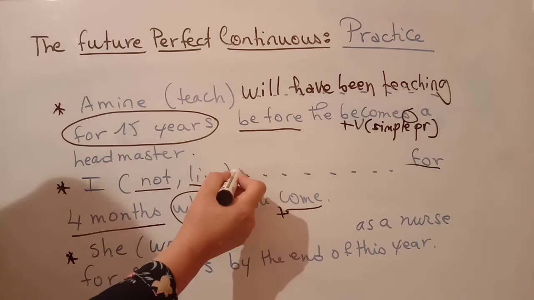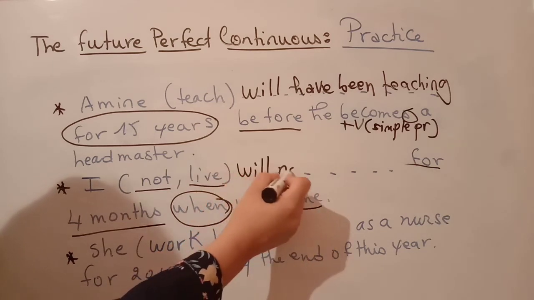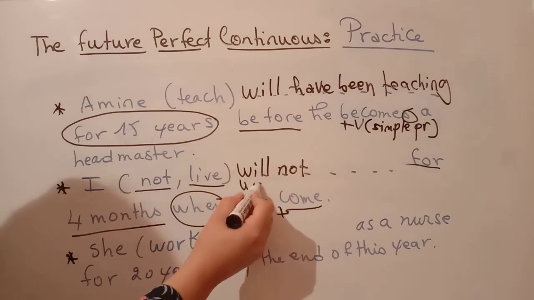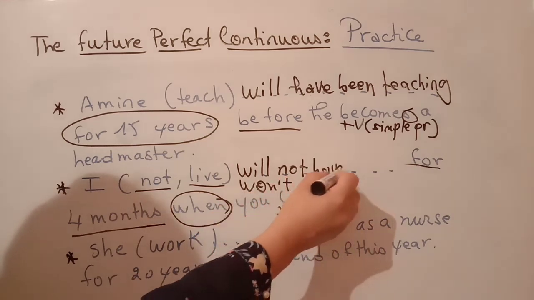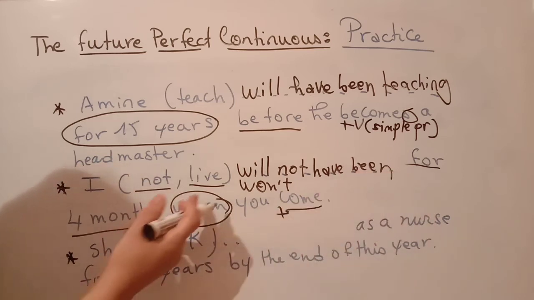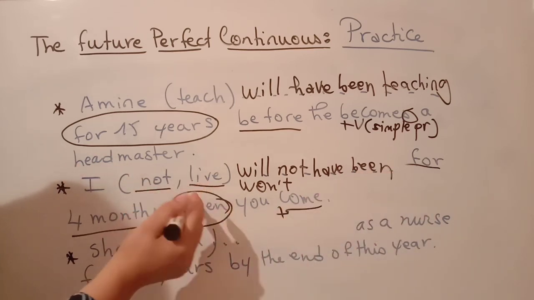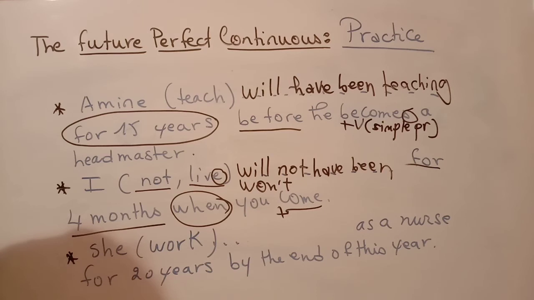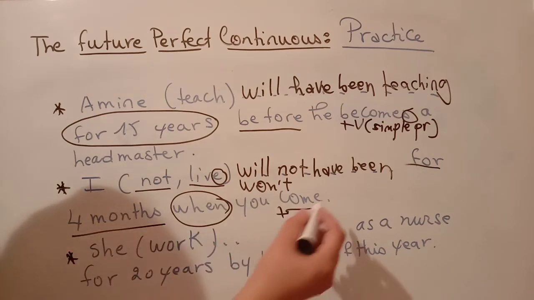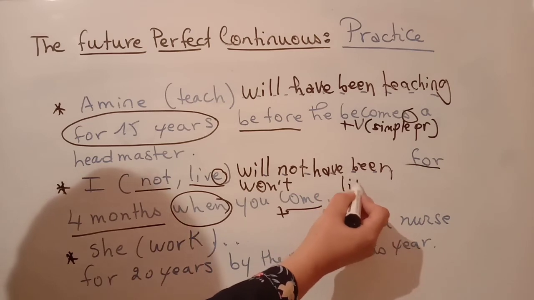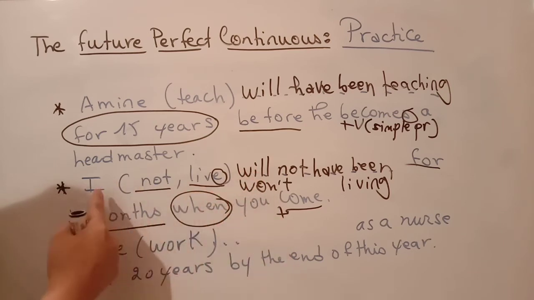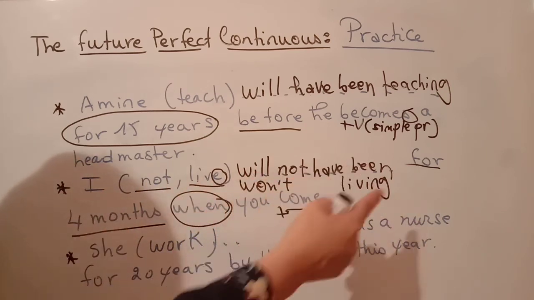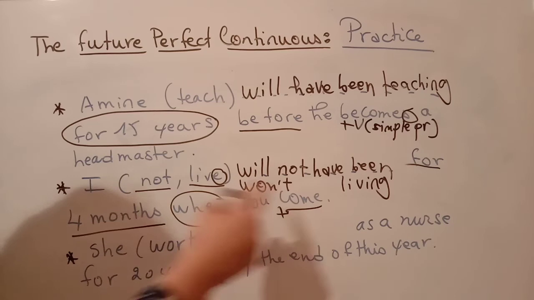I, so the auxiliary, will plus not, or the short form, won't plus have plus been plus verb ing form. So here as you see, the verb ends with a vowel E, so we delete the E and then add ing form, living. So I will not or I won't have been living for 4 months when you come.